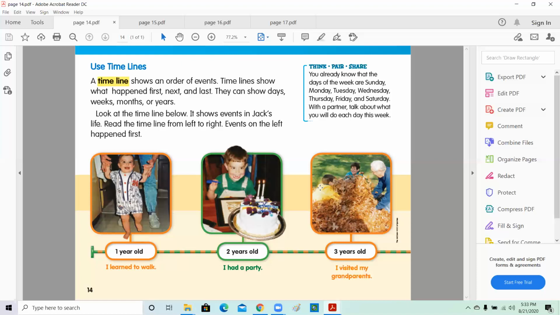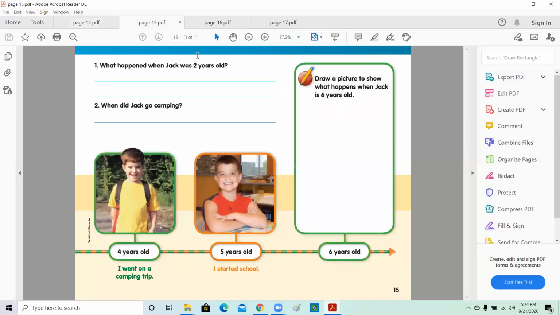So if I ask you what happened to Jack when he was 1 year old, you'll say, oh, he learned how to walk. Okay, when did Jack celebrate his party and we saw a picture of his cake and a candle? Oh, he was 2 years old. Oh, Jack visited his grandparents when he was 3 years old. So we knew from the timeline that it showed the events in the right order, the order of what happened first, next, and last. Go to page 15.